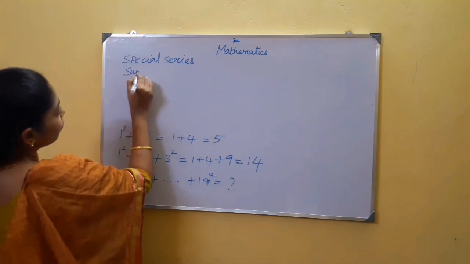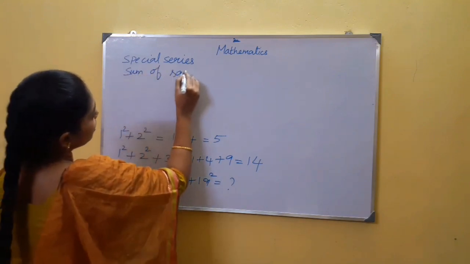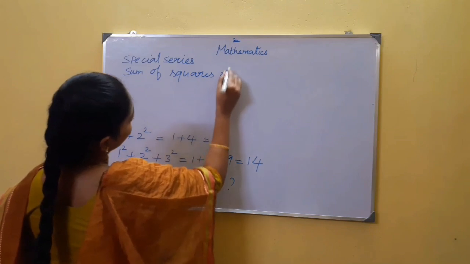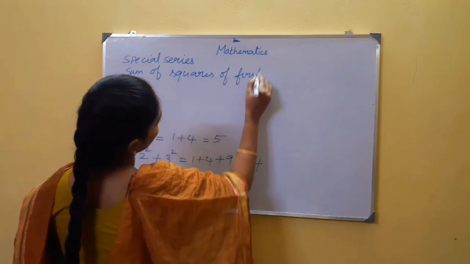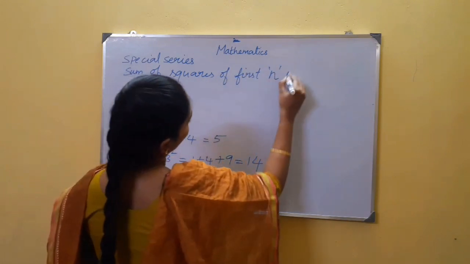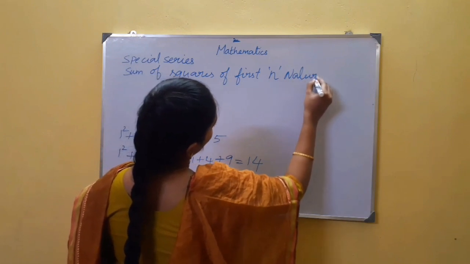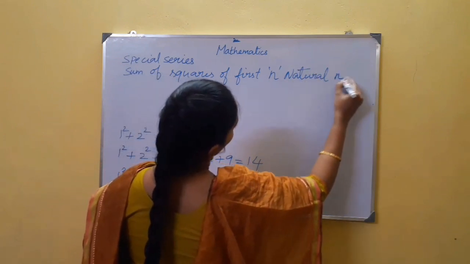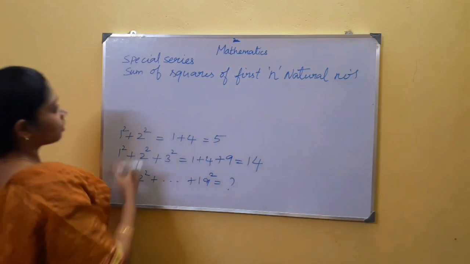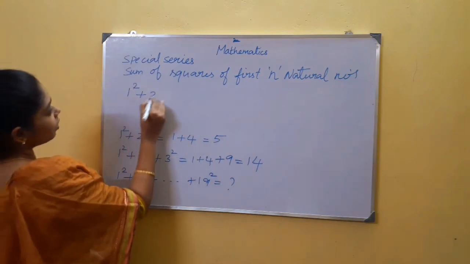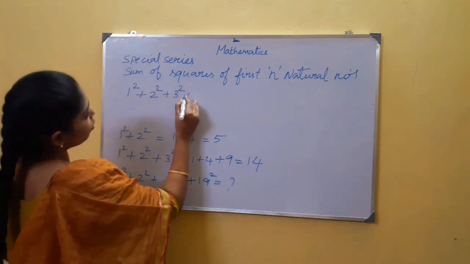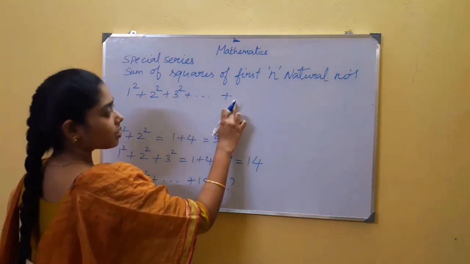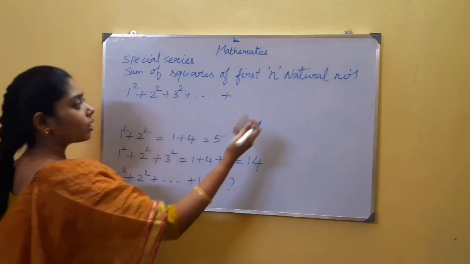So, sum of squares of first n natural numbers. The formula is 1 square plus 2 square plus 3 square goes on up to, I don't know what number it is, but it is true for any natural number.